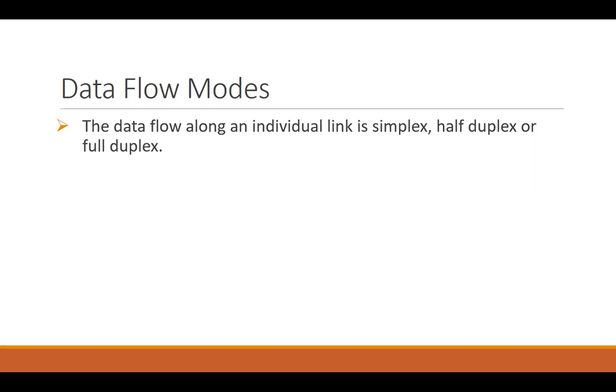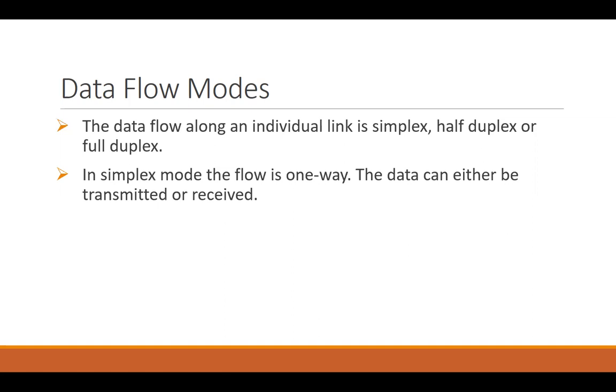As you might remember, in simplex mode, there is only one way transmission of data. The data can only either be sent or it can be received, but we cannot do both sending and receiving in the simplex mode. For example, your dish antenna can only receive transmission from the satellite. It cannot send it back.